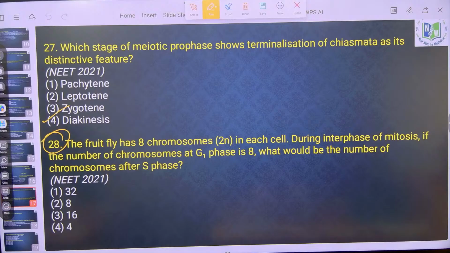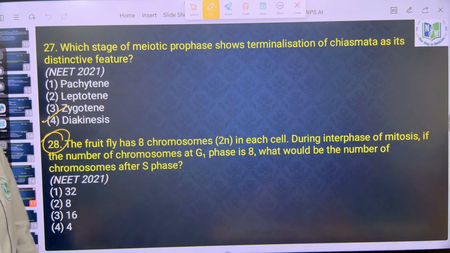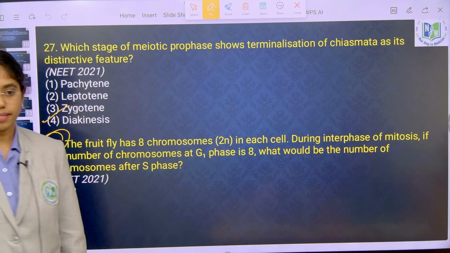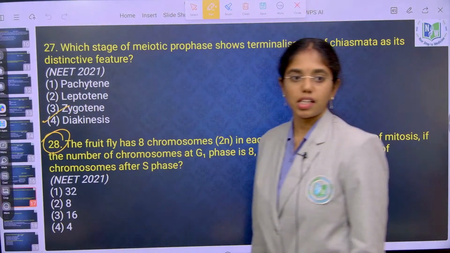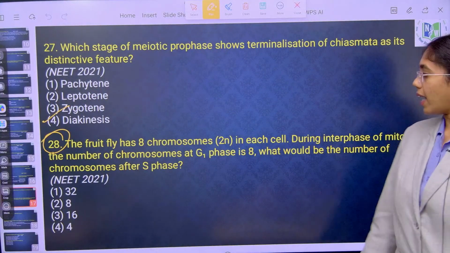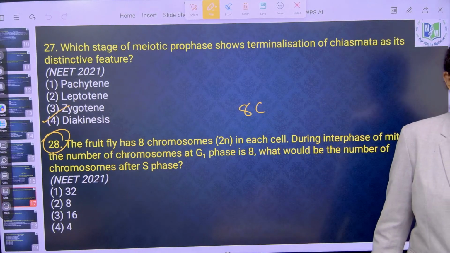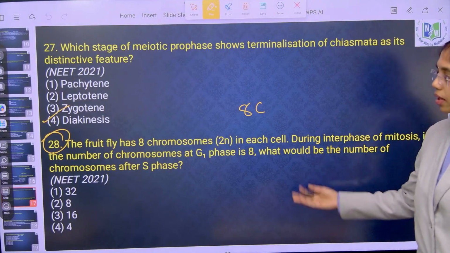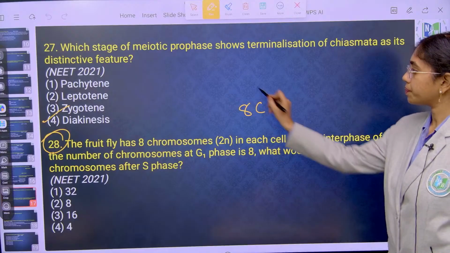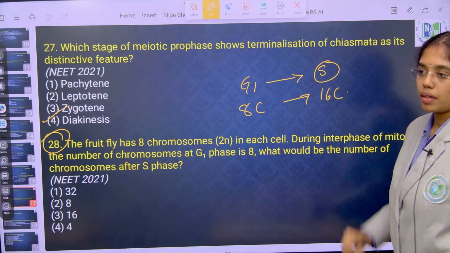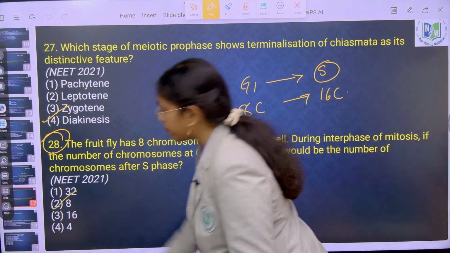The fruit fly has how many chromosomes? 8 chromosomes in each cell. During interphase of mitosis, the number of chromosomes at G1 phase is 8. What would be the number of chromosomes after S phase? 8. Is it 16 or 8? 8. If I say 8C DNA at the end of G1 phase, how much is the DNA content after S phase? After S phase it will be 16C, but the chromosome number will be the same, right?